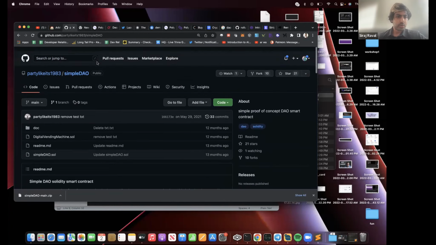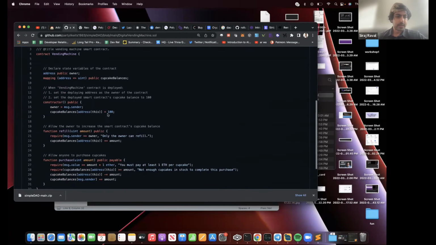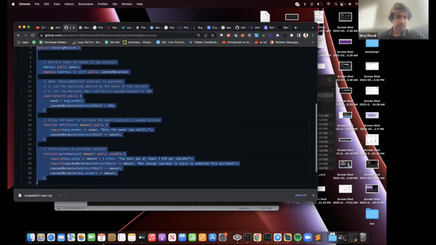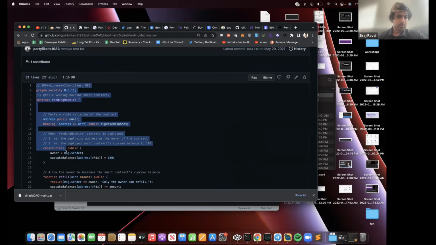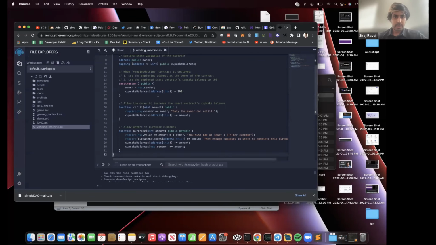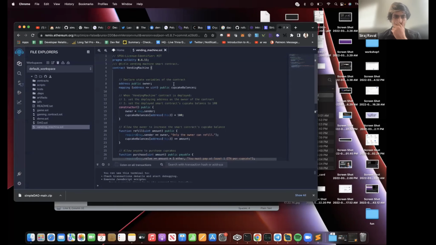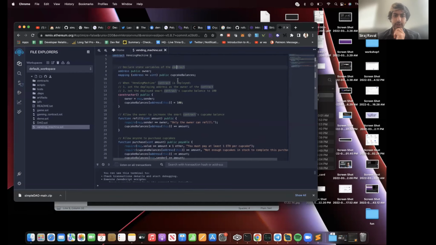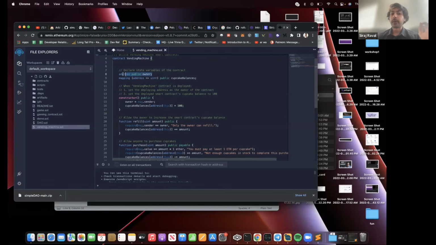If we go to this digital vending machine, let's compile this in the browser. Then we're going to do this a different way. Then I'm going to show you how to do this locally with local tools. So this is a digital vending machine, and this just signifies the version of Solidity we're at. Inside of the contract, we're going to declare two variables: whoever mints the contract, which we're going to call the owner, and then the number of cupcakes, which is represented by this cupcake balances.